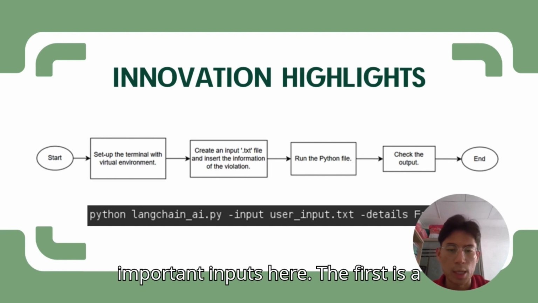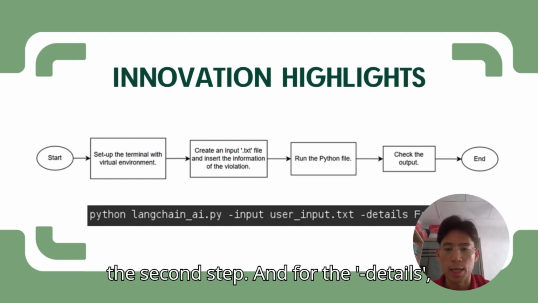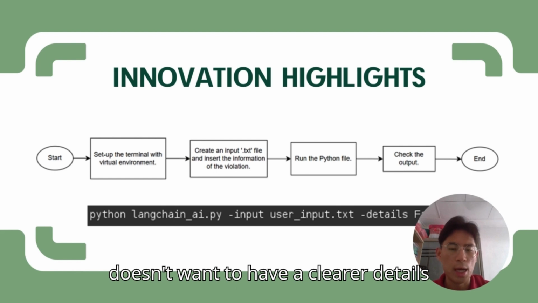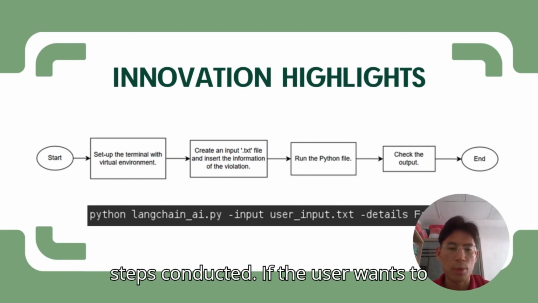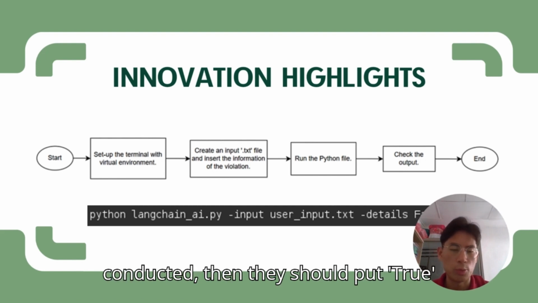There are two important inputs here. The first is the dash input. This one is just the text file that the user declared in the second step. And for the dash details, it should be set to false if the user doesn't want clearer details explaining each of the steps conducted. If the user wants a clearer understanding of the details of the instructions conducted, then they should set the dash details to true.